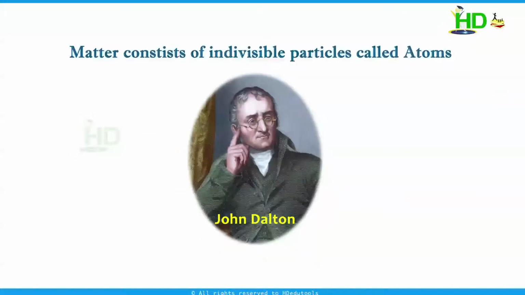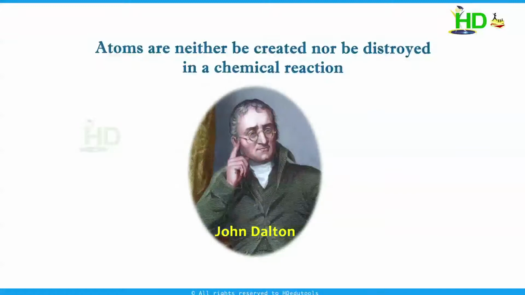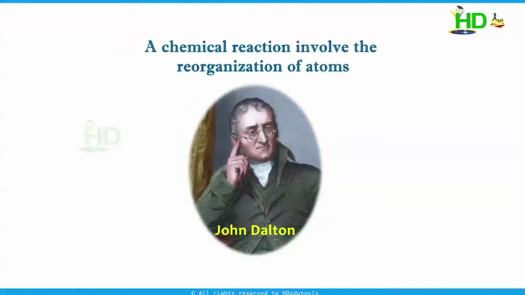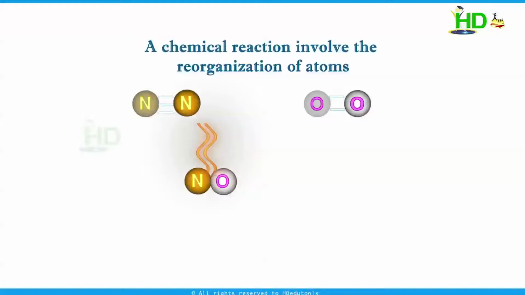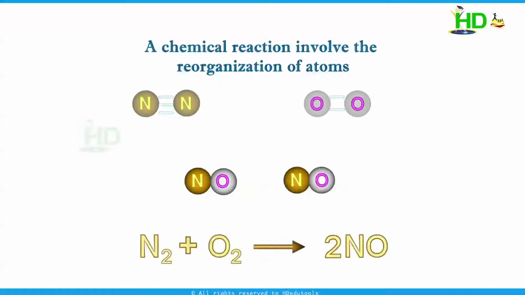According to Dalton, matter consists of individual particles called atoms. Atoms are neither created nor destroyed in a chemical reaction. A chemical reaction involves the reorganization of atoms. Suppose we consider two kinds of matter. Here you can find in this reaction how the atoms are reorganizing.